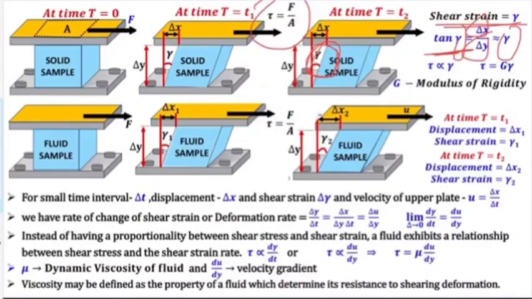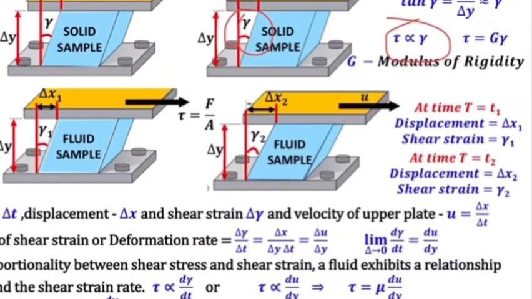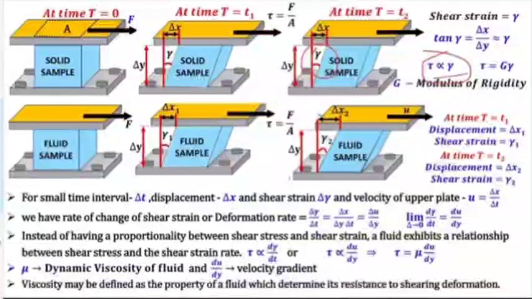Now we know from Hooke's law, stress is directly proportional to strain. If it is normal stress, then normal stress is directly proportional to normal strain. If it is volumetric, then the uniform stress is directly proportional to volumetric strain. And if it is shear stress, then shear stress is directly proportional to shear strain. Shear strain is this gamma. So the shear stress we are applying here, tau, is directly proportional to gamma.